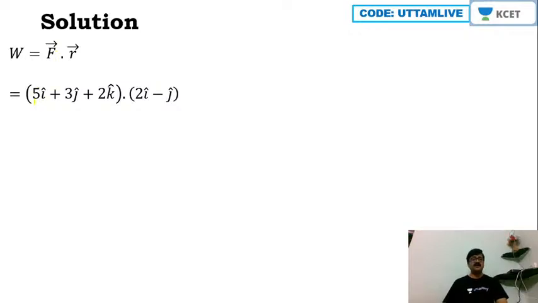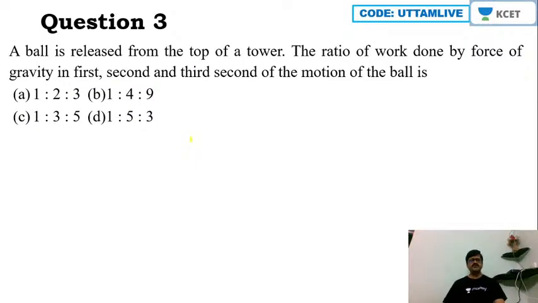So hence I'll take 5 into 2, 10, then 3 into minus 1, that is minus 3, 10 minus 3 is 7. 2 into, there is no k cap here, 2 multiplied by 0 is 0, so hence we get 10 minus 3, that is 7 joule. That is the work done. Now let us progress to the third question.